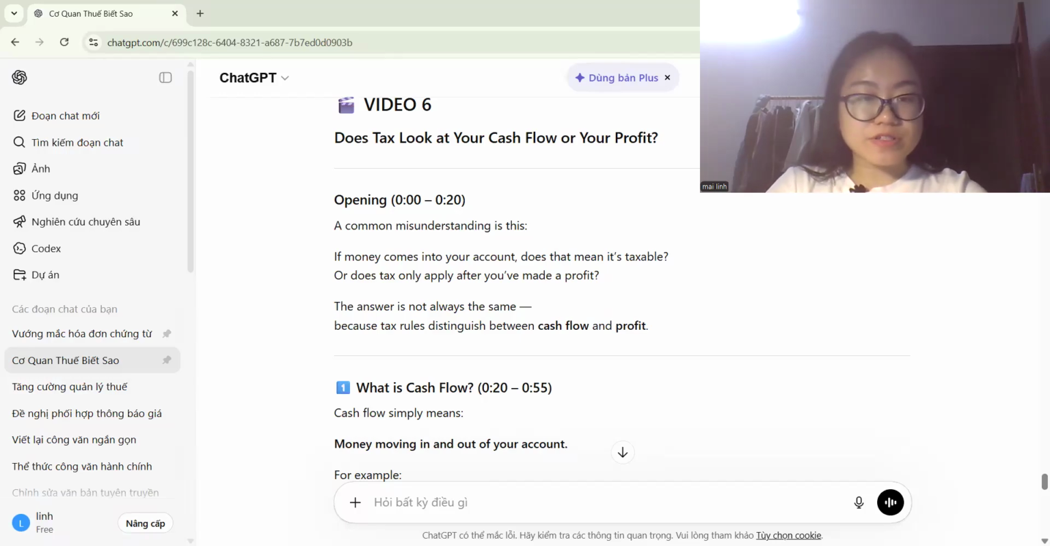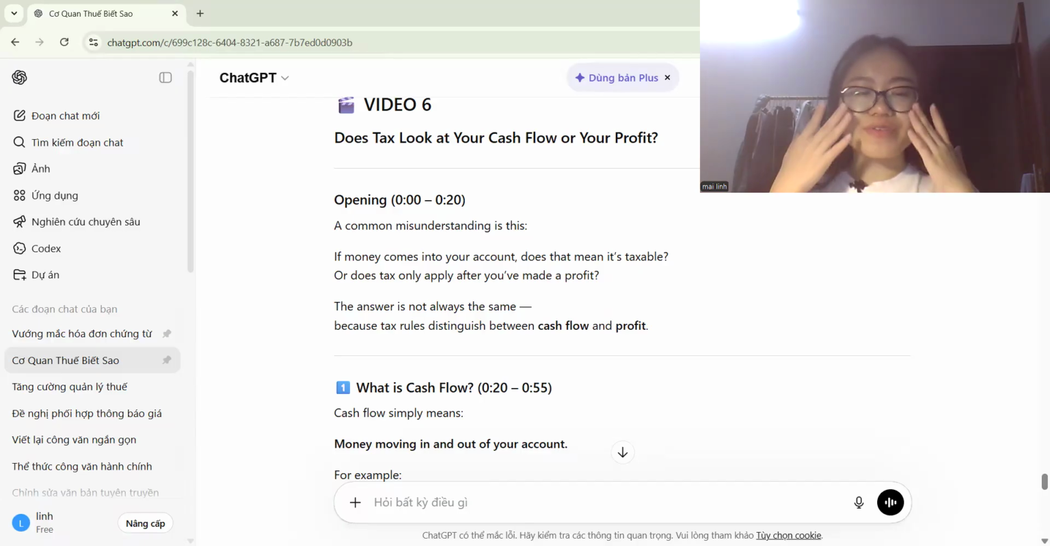Today we're going to answer the question: should the tax be calculated on your cash flow or your profit? Well, to answer this question, you need to distinguish these two definitions. Cash flow is simply the money in and out of your account.